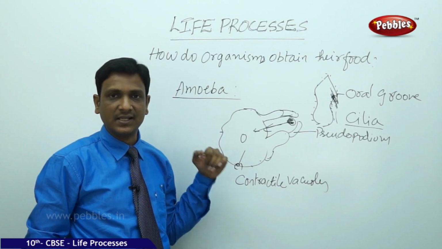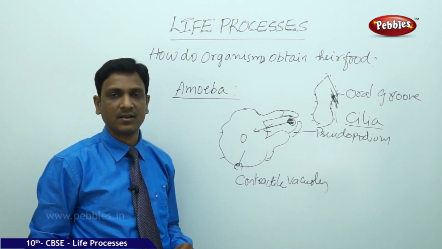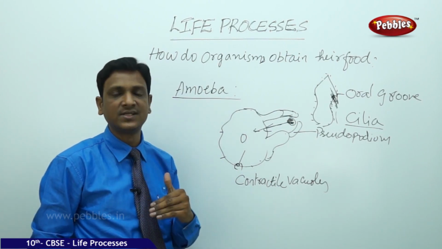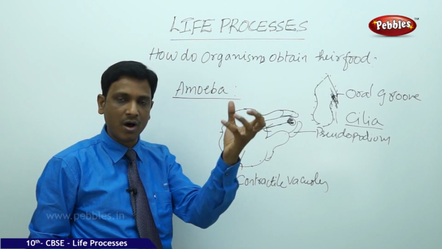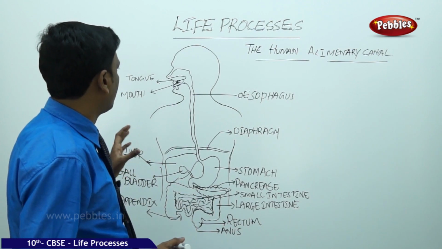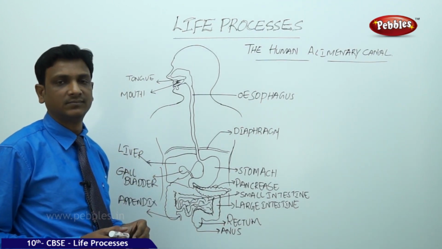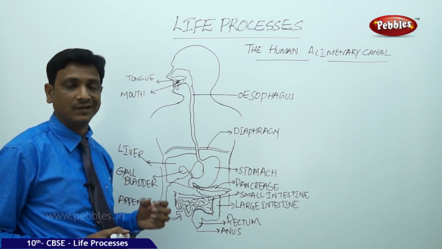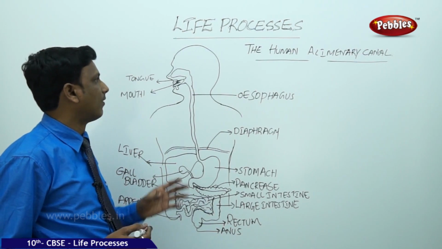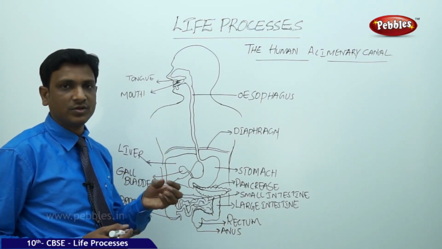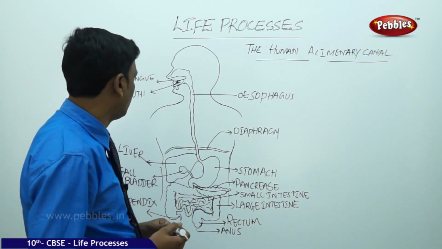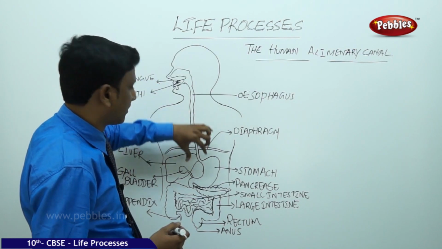Now let us see the human digestive system, the starting point of the digestive system, from where the food enters, and how the food is processed, how the useful materials from the food are extracted, absorbed and utilized. So let us look at nutrition in human beings. It is carried out by a complex and well-organized structure called the alimentary canal. The process of digestion, the process of nutrition, takes place in this alimentary canal. This is a long tube-like structure.